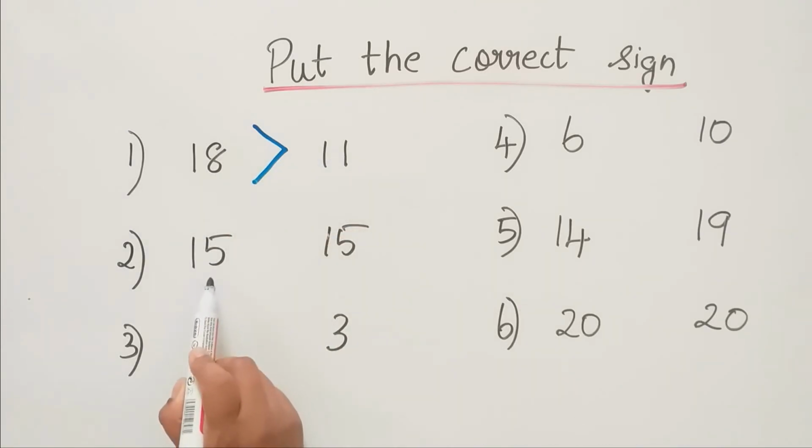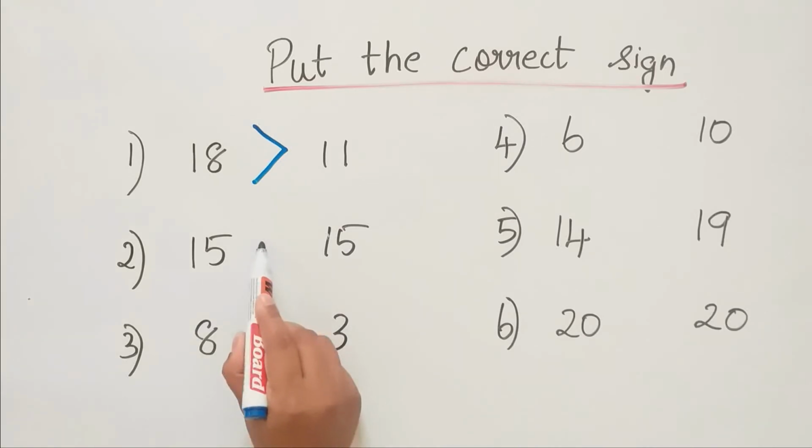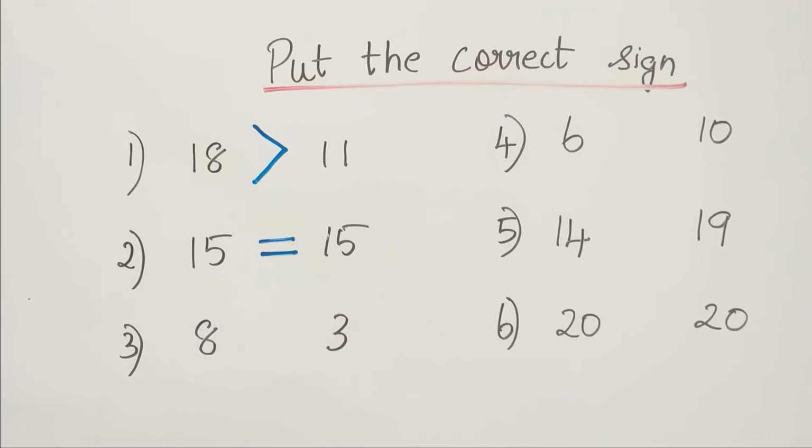So next we have 15 and 15. So it is equal to because it has the same numbers. So shall we go for the next one? 8 and 3. Which is the big number? It is 8. So 8 is greater than 3.